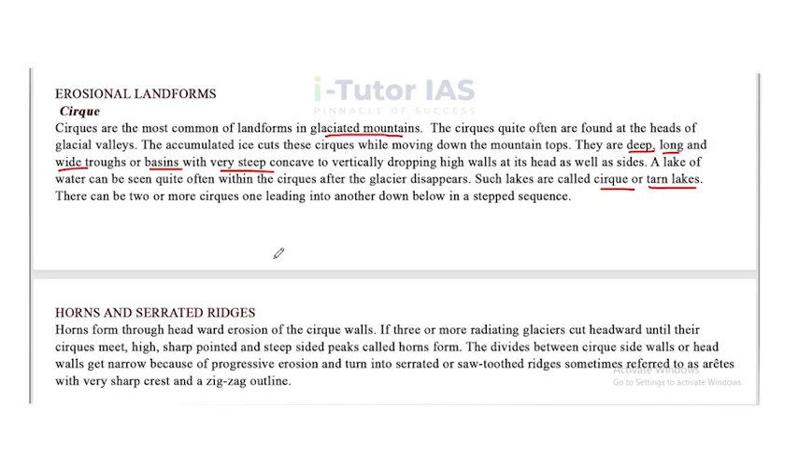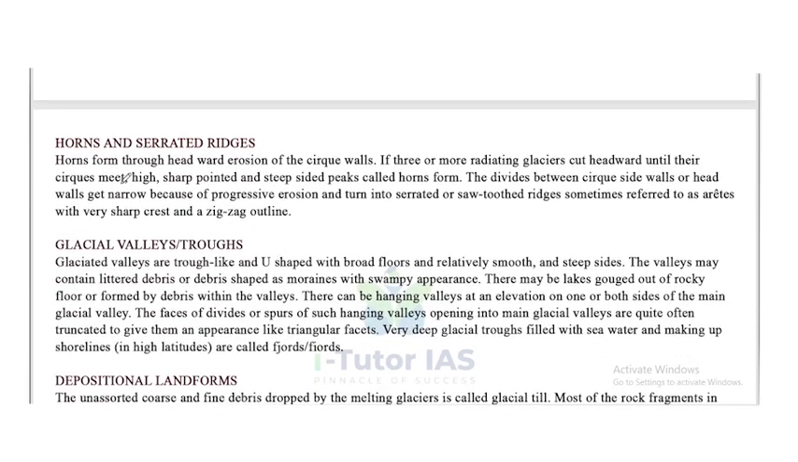Now, horns and serrated ridges. Horns form through headward erosion of cirque walls. If three or more radiating glaciers cut headward until their cirques meet, high, sharp-pointed and steep-sided peaks called horns form. The divides between cirque side walls or head walls get narrow because of progressive erosion and turn into serrated or saw-toothed ridges, sometimes referred to as arêtes, with a very sharp crest and zigzag outline.